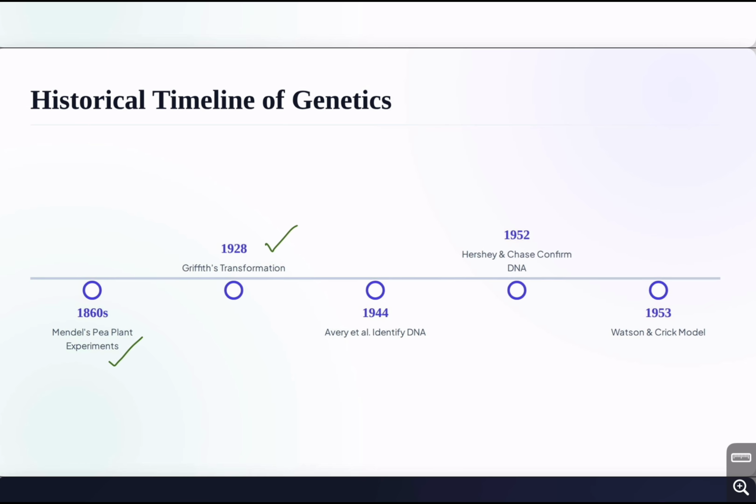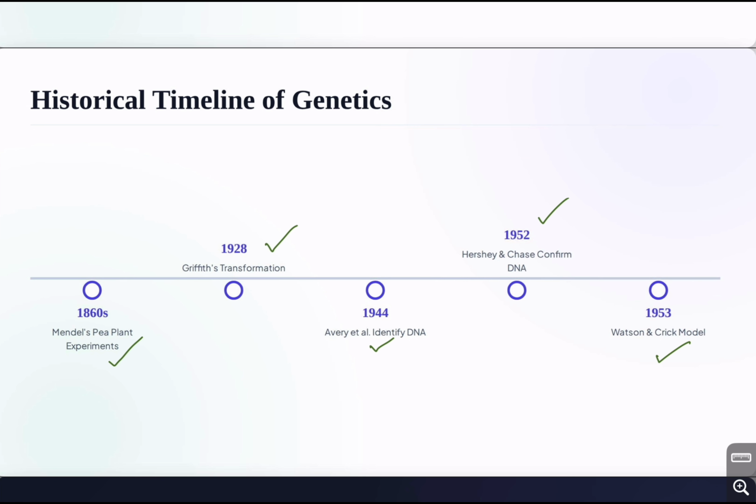1944, Avery, MacLeod and McCarty DNA evidence. 1952, Hershey and Chase, DNA as genetic material. 1953, Watson and Crick double-helix model.